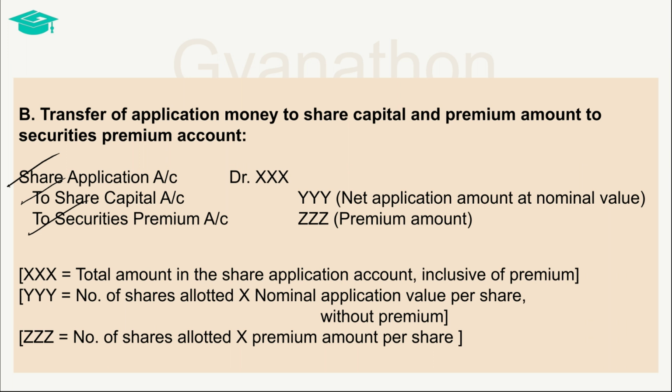The effect of this entry is that the balance in the share application account gets bifurcated appropriately, and the nominal value of shares which belongs to the share capital is posted to the share capital account, whereas the value of premium which does not belong to the share capital is posted to the securities premium account.